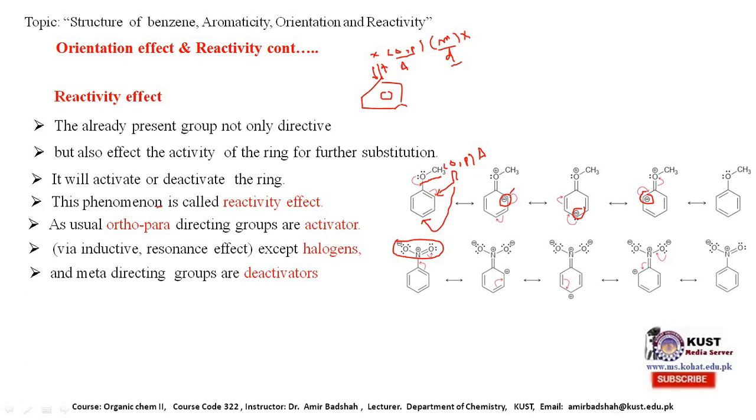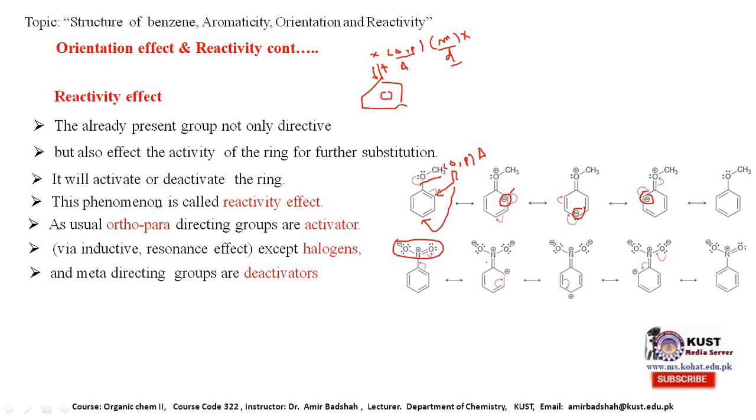How does it deactivate the ring for further attack? It deactivates the ring by dragging electrons toward itself. Due to dragging of electrons toward itself, it decreases the electron density on the ring, so it deactivates the ring.